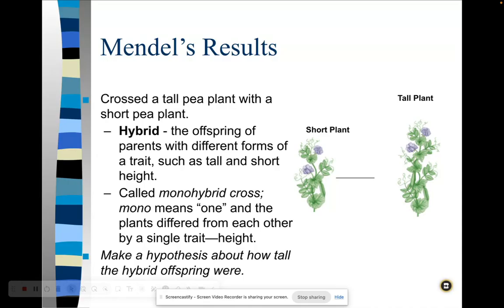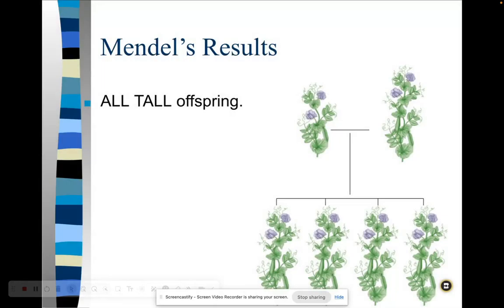And you don't have to worry about the hypothesis part. But we can see the results he got after crossing a tall and short plant right here. So he ended up with all tall offspring in the first generation. So this would be called the F1 generation. All of them are tall. This is the P1 generation. P for parental. F1 would be filial 1, which is the Latin word for son.